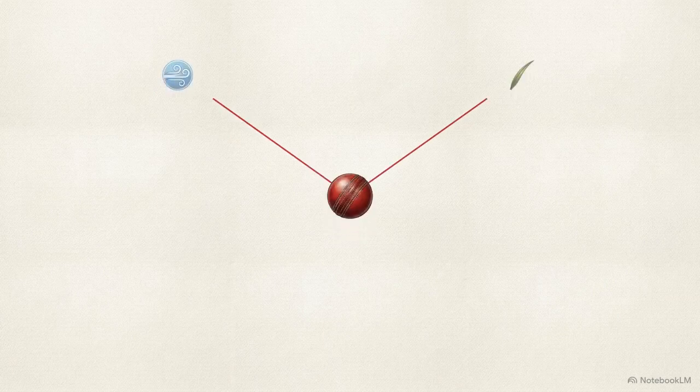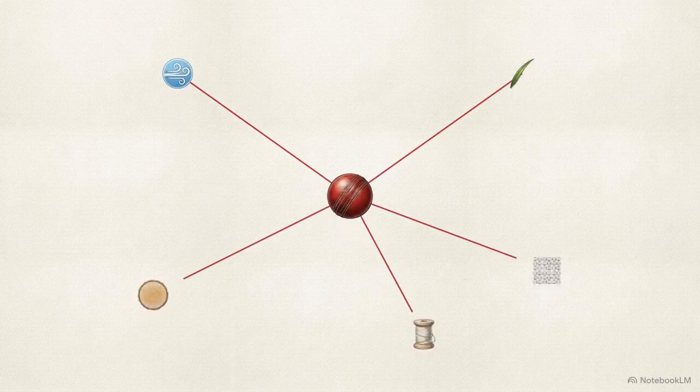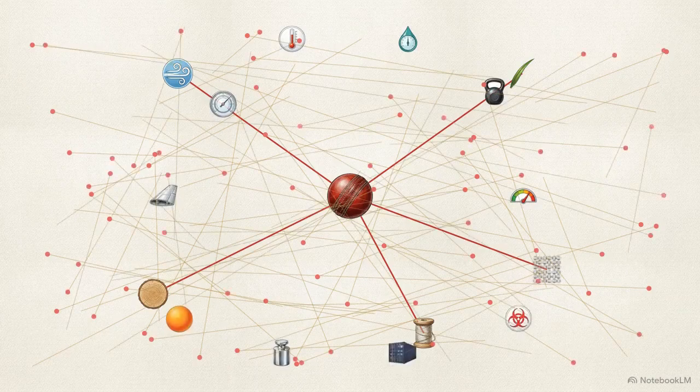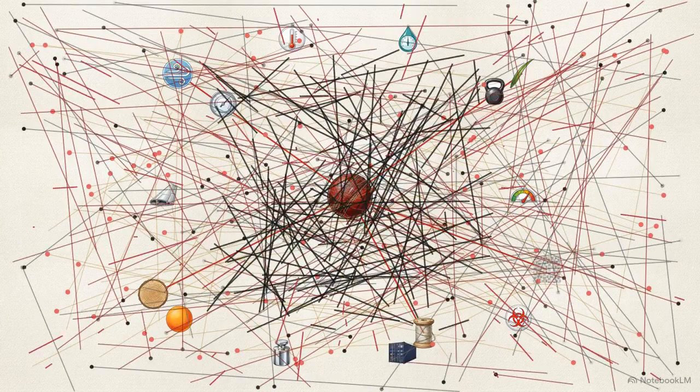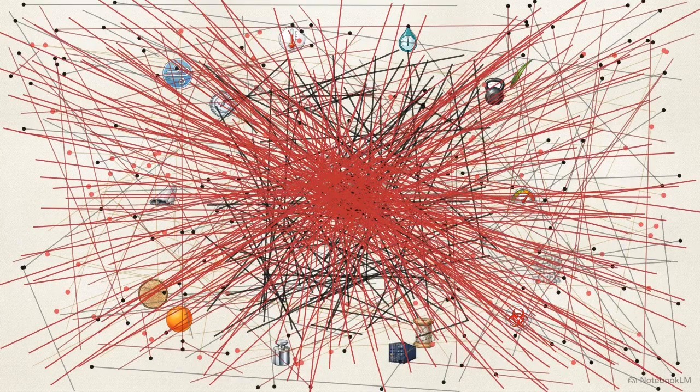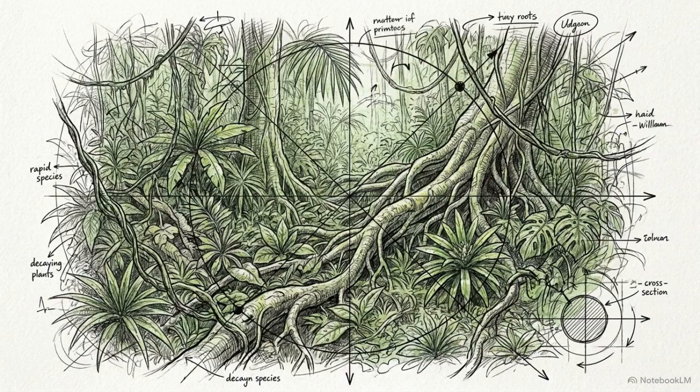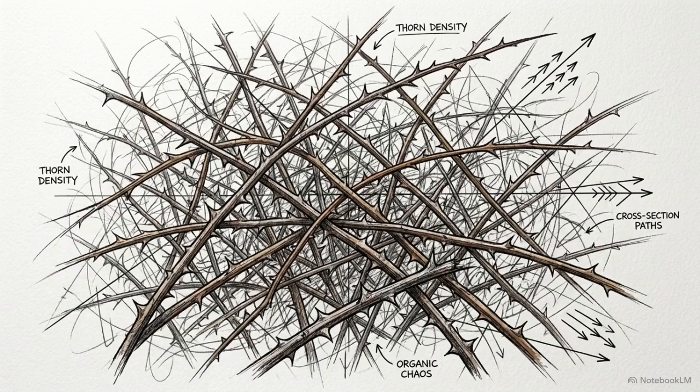If you try to calculate the ball's exact trajectory by attempting to factor in every single detail, the length of the grass, the brand of the bat, the exact stitching on the seam, the math becomes impossible. You run into the paralysis of details. The natural world in its raw form is incredibly intricate. It is too noisy and too tangled to study all at once.